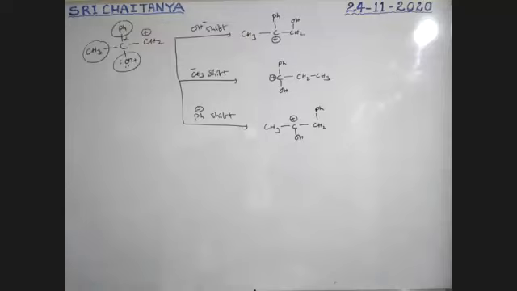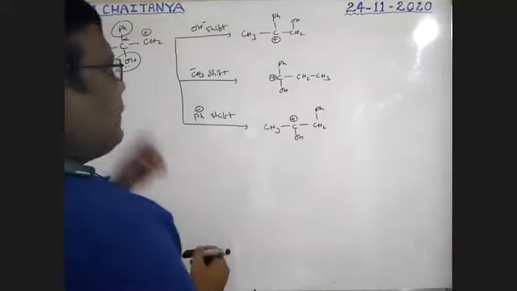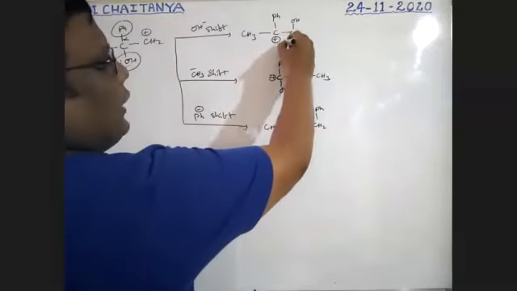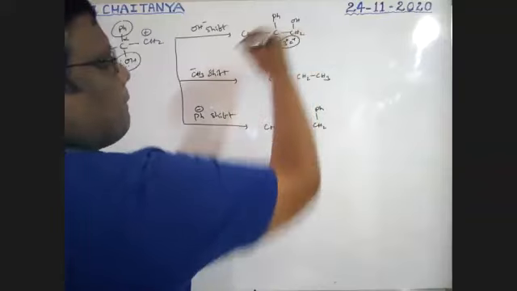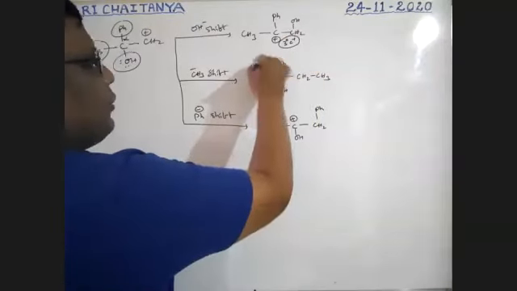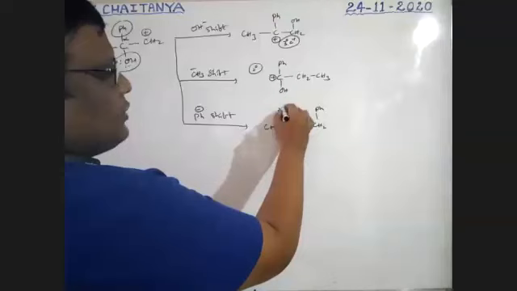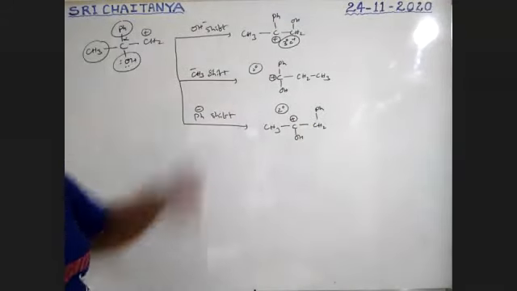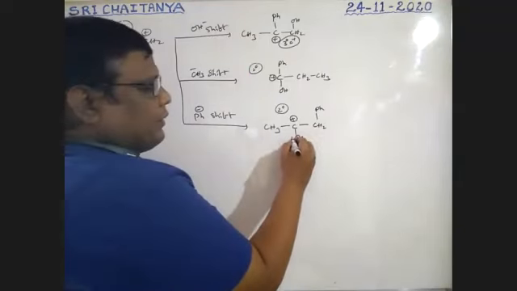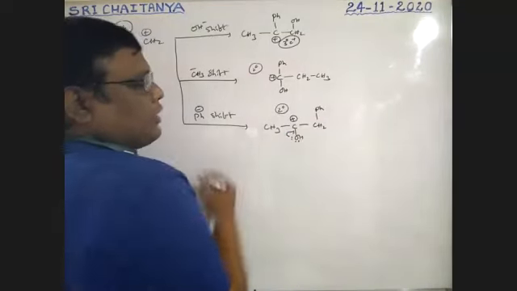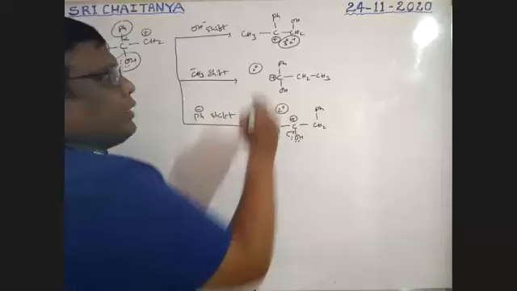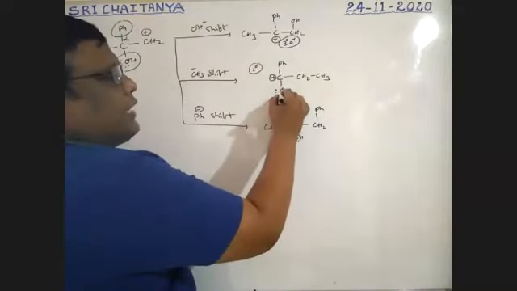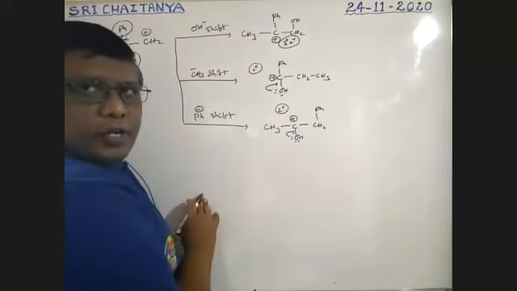See here. Here it is a tertiary carbocation. This is a secondary carbocation. This is also a secondary carbocation. Even though these two are secondary carbocations, with oxygen, resonance is possible. Here also, with oxygen, resonance is possible, boys.